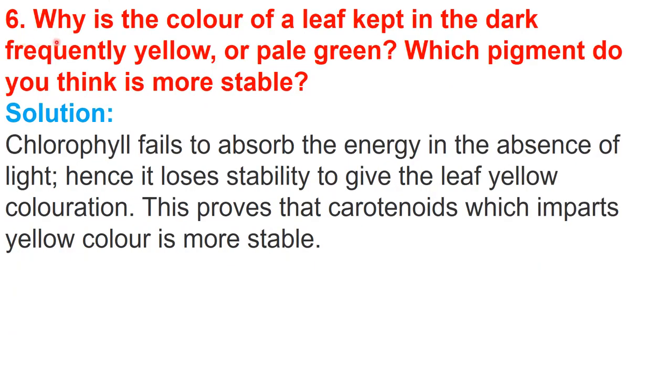This is question number 6 of NCERT. Why is the color of a leaf kept in the dark frequently yellow or pale green? Which pigment do you think is more stable? So the answer is chlorophyll fails to absorb energy in the absence of light, right? Chlorophyll gets the wavelengths of sunlight and absorbs energy from them. Hence it loses stability and gives the leaf yellow coloration in the absence of sunlight, right? This proves that carotenoids, which impart the yellow color, are more stable.